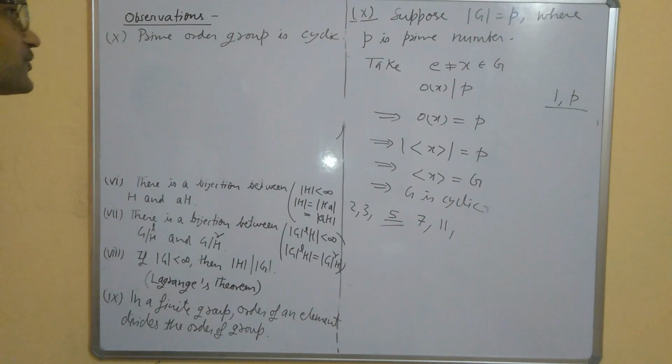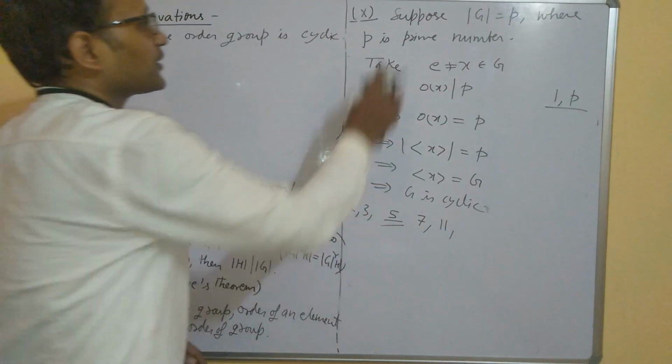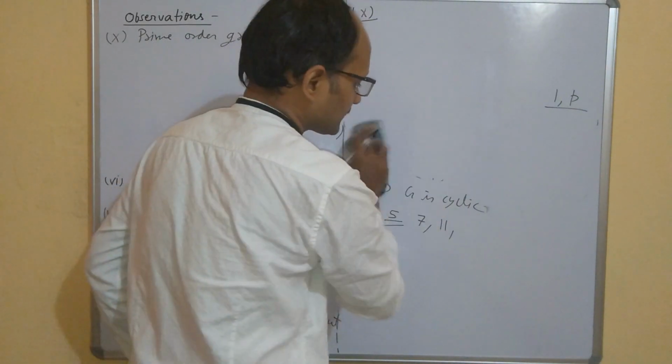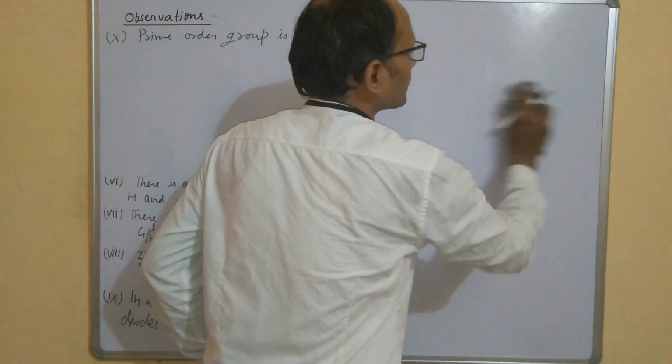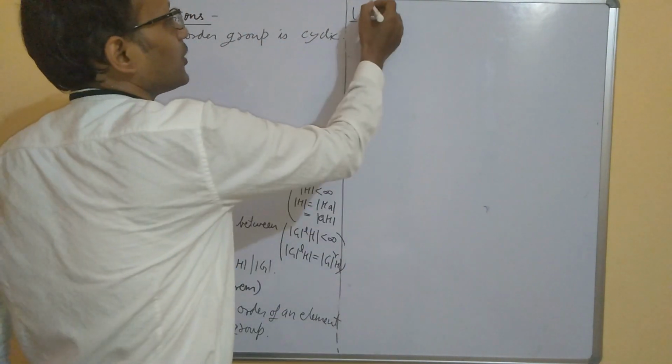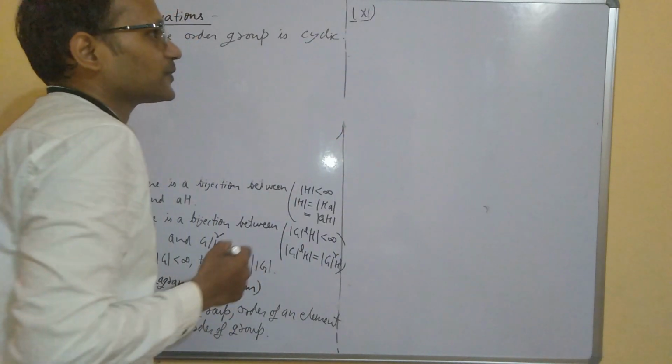Now come to the next observation. Let me come to observation number 11. Observation number 11.